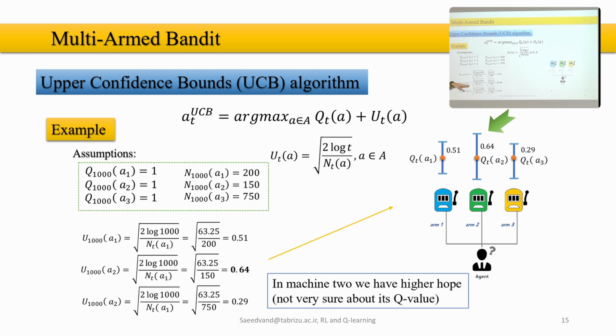Then for the second machine, everything is the same. For this machine, we played 150 times, and then we get some other value. And for the third machine, 750, and we replace and calculate, and we get 0.29.